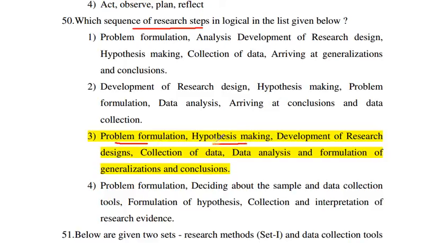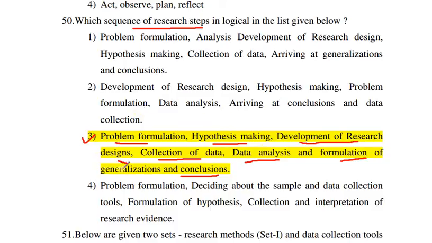Then we develop the research design. Next is development of research design. Then we collect the data, and next is data analysis and formulation of generalization, and conclude our work. So this is the research step. Correct answer is 3.